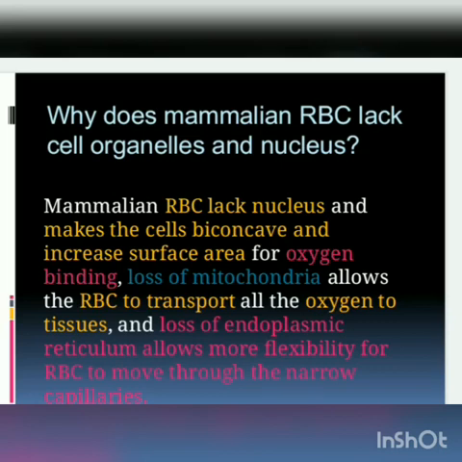So the liquid consisting of the formed elements, this RBC, is also moving. This is a very important structure in the matured RBC. Loss of the organelles plays an important role for its movement inside the blood capillaries. And the absence of mitochondria is the main reason to carry a numerous amount of oxygen and supply all the oxygen to the tissues.